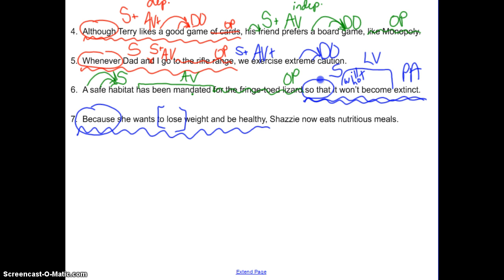She wants. What's the subject? And the verb? Action or linking? Action. Now, if we couldn't find a subject and a verb here, then that's not going to be a dependent clause. It might be a prepositional phrase or something else. It has to have a subject and a verb to be a clause. So let's look at our independent clause.